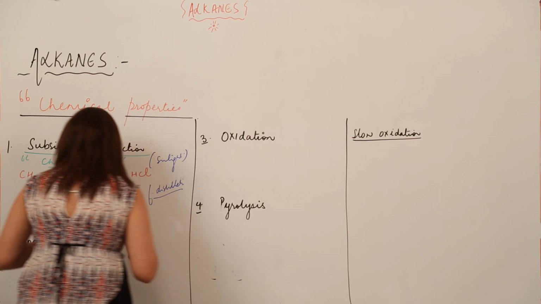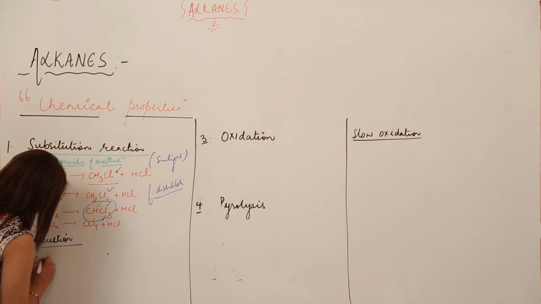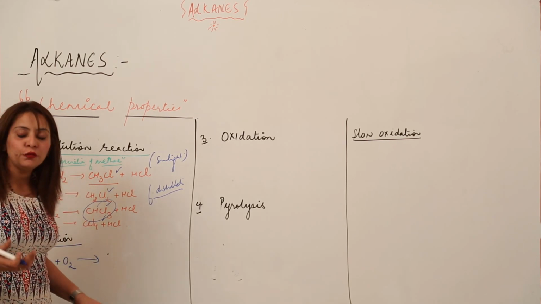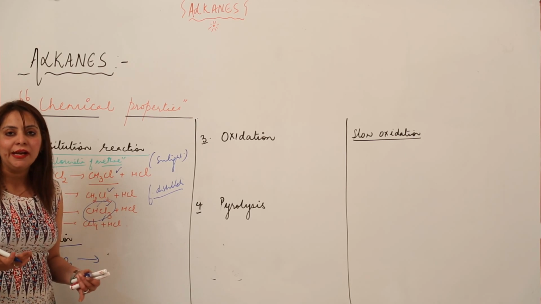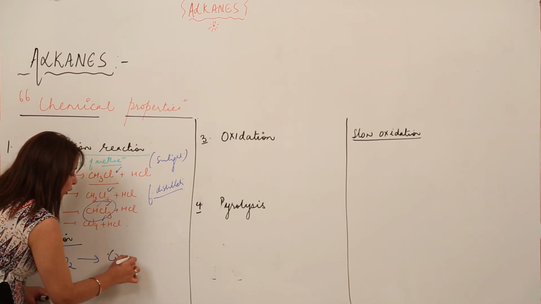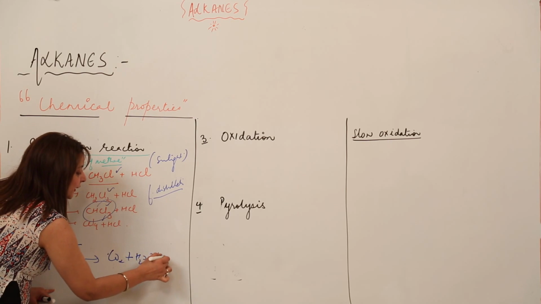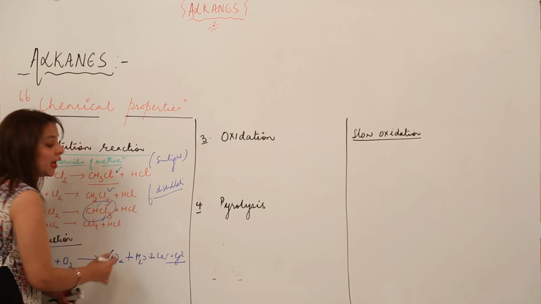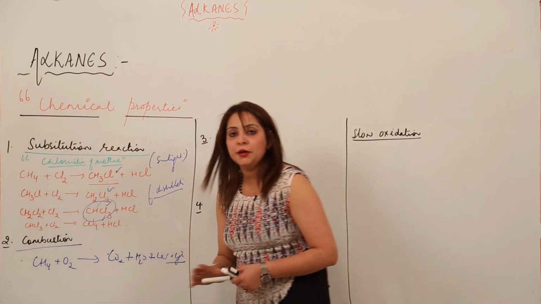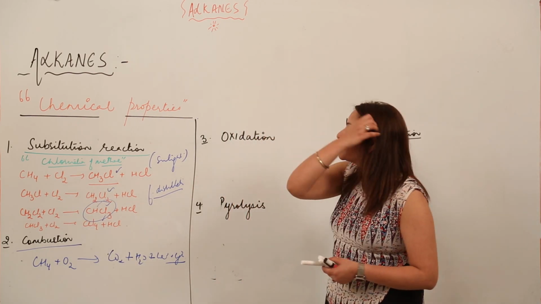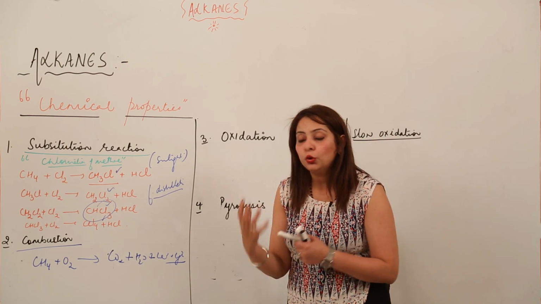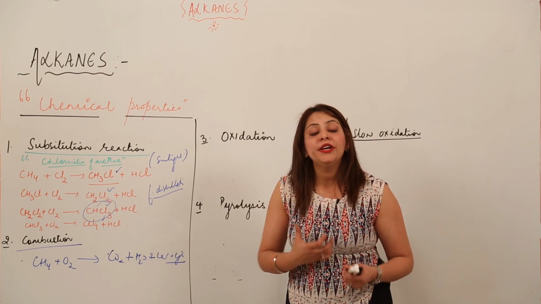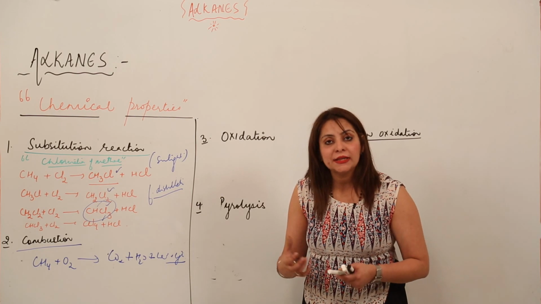Now the second property is combustion. What happens when we burn alkanes? Since an alkane is a hydrocarbon, it has nothing other than C and H, so it is going to produce CO2 and H2O plus heat and light. This is how the combustion of alkanes takes place. But when we talk about controlled oxidation, you'll be surprised to know that it can form alcohol, aldehyde, and moreover it has the ability to form carboxylic acid as well.